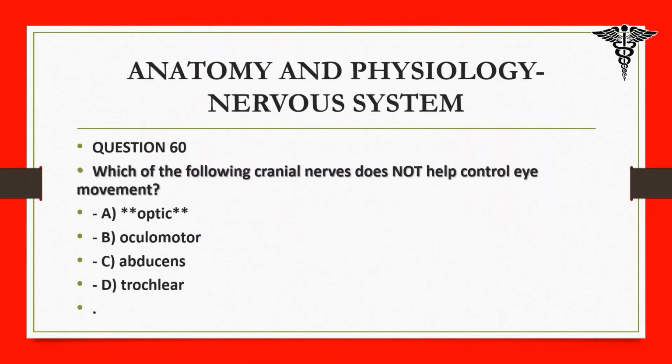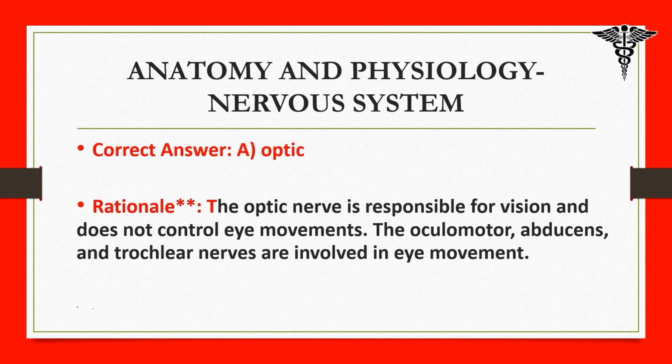60. Which of the following cranial nerves does not help control eye movement? A. Optic, B. Oculomotor, C. Abducens, D. Trochlear. Correct answer: A. Optic. Rationale: the optic nerve is responsible for vision and does not control eye movements. The oculomotor, abducens, and trochlear nerves are involved in eye movement.